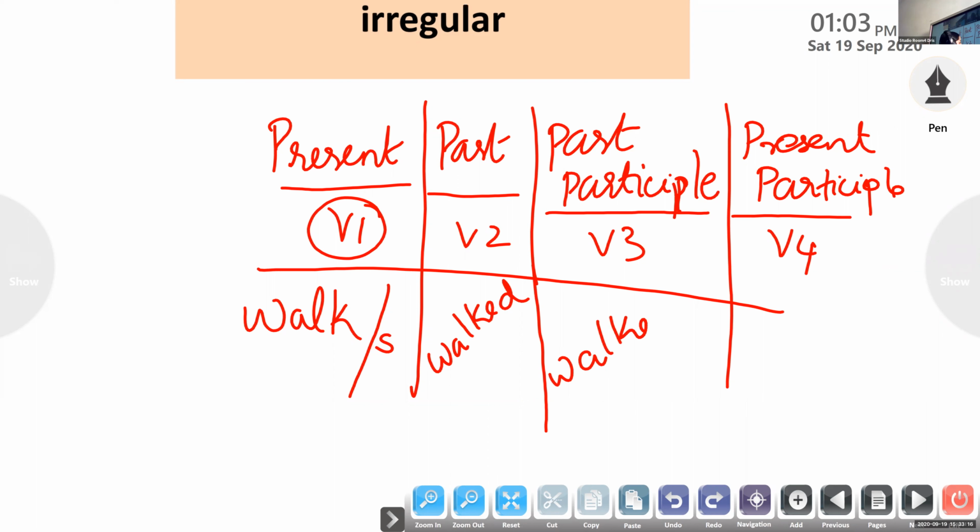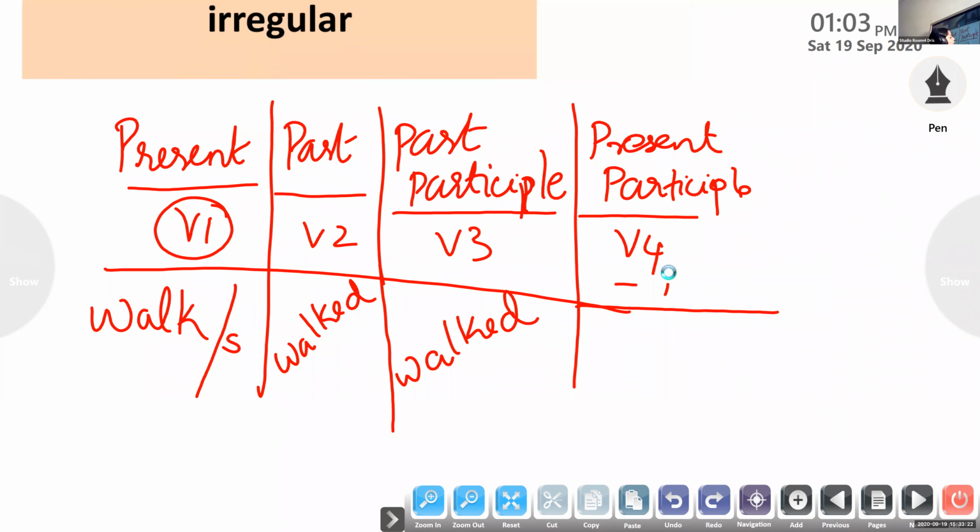And the present participle forms are always ing forms. Present participles always end in ing. What is the present participle form of walk? Walking. Walk plus ing, walking.